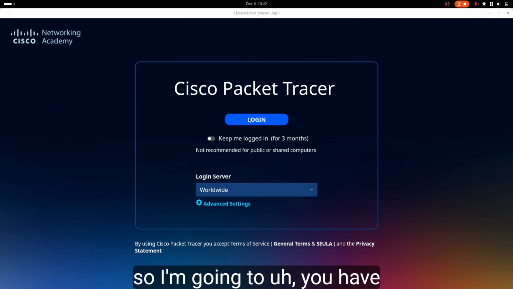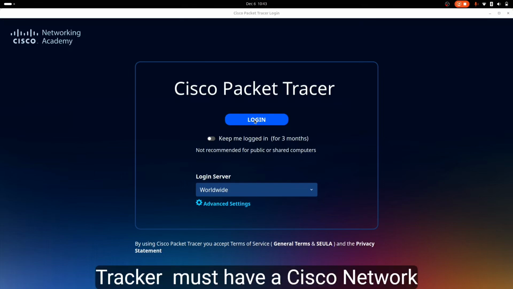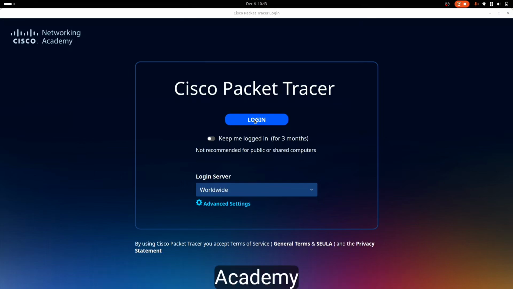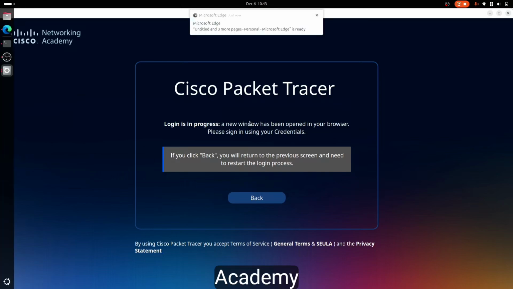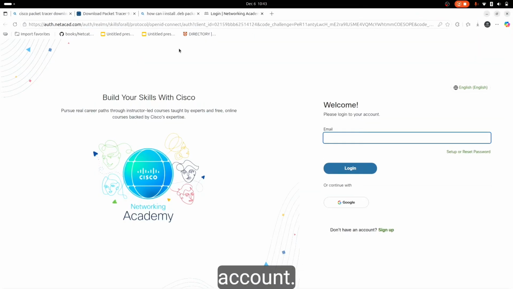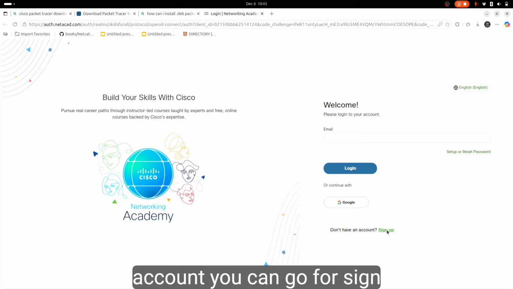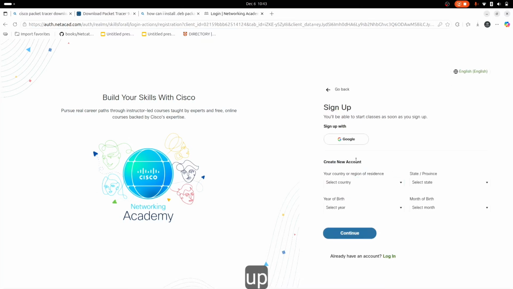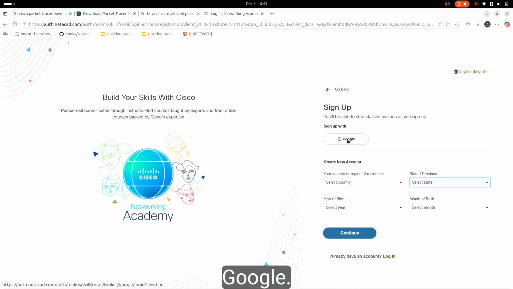To use the Cisco Packet Tracer, you must have a Cisco Networking Academy account. So here I am. Now if you don't have an account, you can go for sign up, or you can sign up through Google.